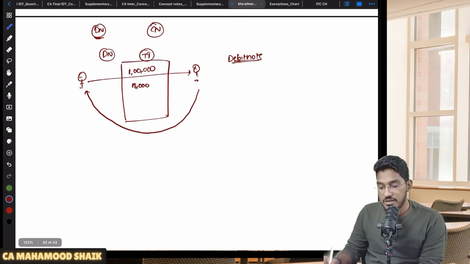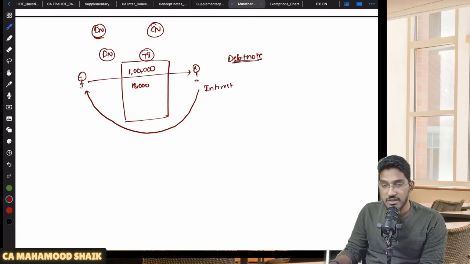Sir, what could be the reasons? One reason I have already told you. Let us say this person did not make the payment within time and you want to collect the interest from him. So that interest also should be collected along with GST. So for that interest component, you will give debit note.